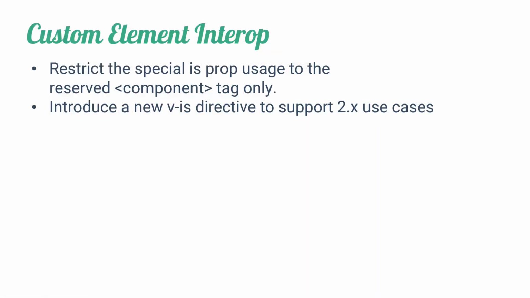In Vue 3, the is prop is limited to components. We can use the v-is directive for Vue 2 use cases. v-is accepts a JavaScript string literal. We can use this string literal to dynamically change the class.